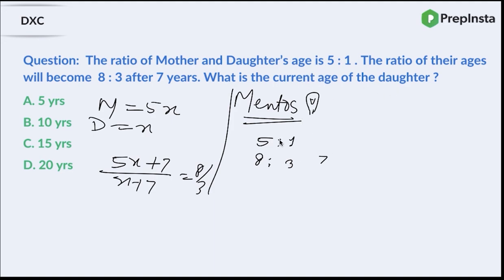You're supposed to find the current age of the daughter. So how do you approach it? In the denominator, you have to write the cross difference. What is cross difference? This into this minus this into this. So that is nothing but 5 into 3 minus 8 into 1.